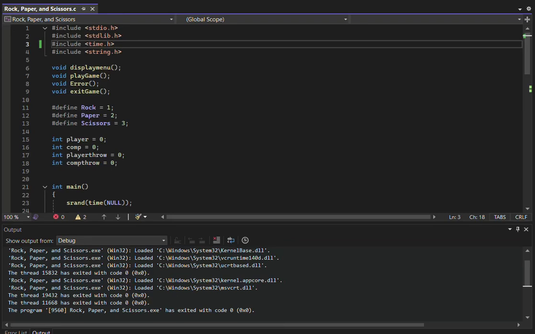This is a project for a rock, paper, and scissors game written in C. This is the alpha version of the project, and that initial version sets up the display menu, the entering of the game, the exiting of the game, and error handling associated with invalid user inputs. For the first section of code here, I am including the libraries for the functions I'll be using throughout the project.